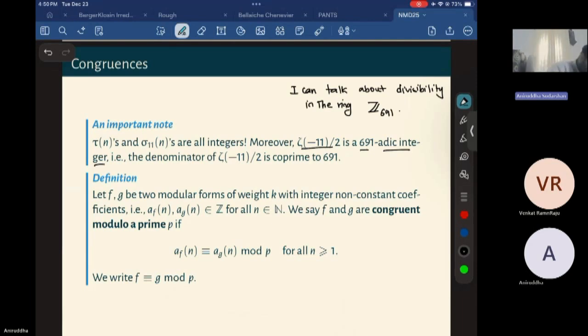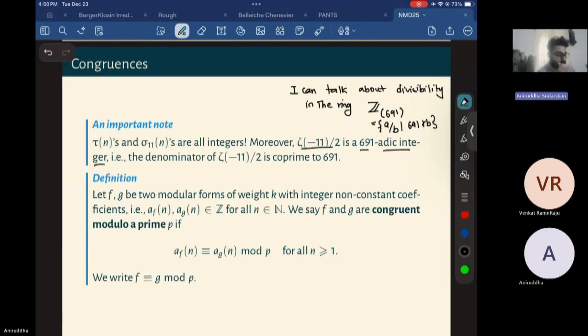You can also think of this as the ring Z localized at the prime ideal 691. So it's all the rational numbers a/b where 691 does not divide b. So that's what I mean by that.